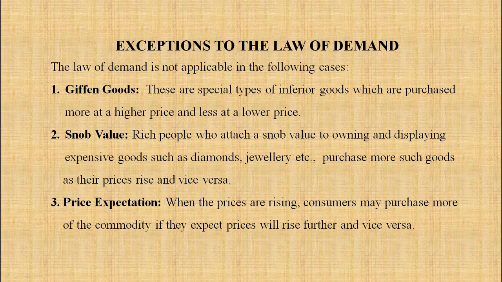Right? Some rich people, not all, want to show off, so they will purchase diamonds, expensive jewelry, and expensive cars for the sake of their show off. So this becomes an exception to the law. Next, price expectations. When the prices are rising, consumers may purchase more of the commodity if they expect prices will rise further, and vice versa.